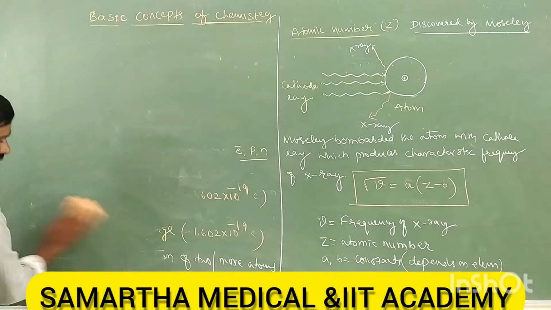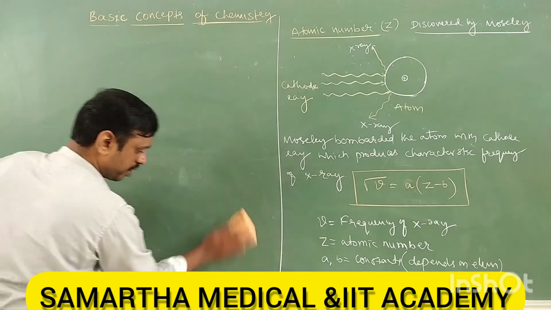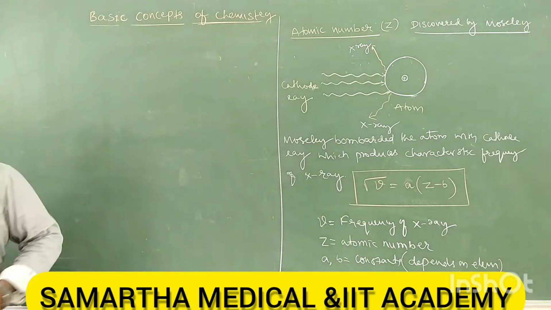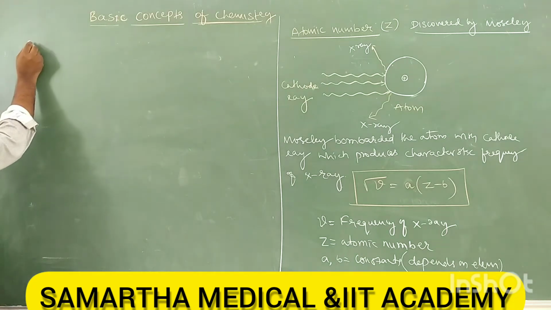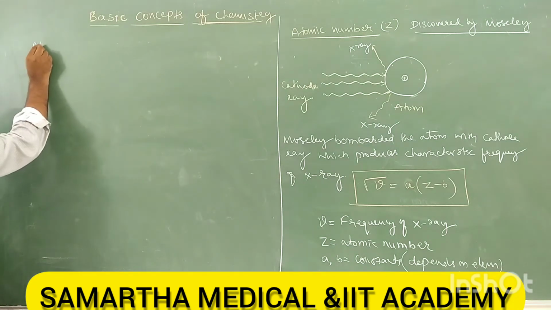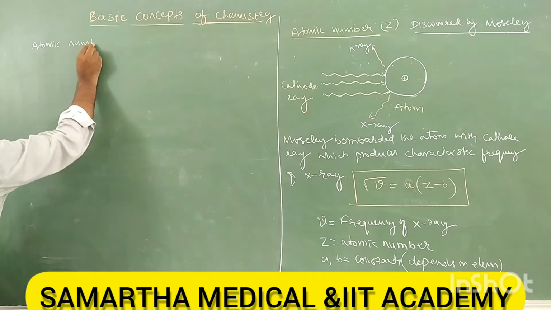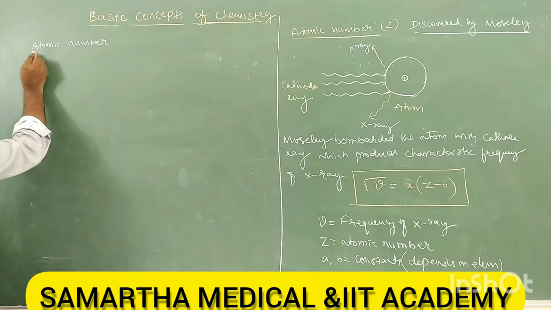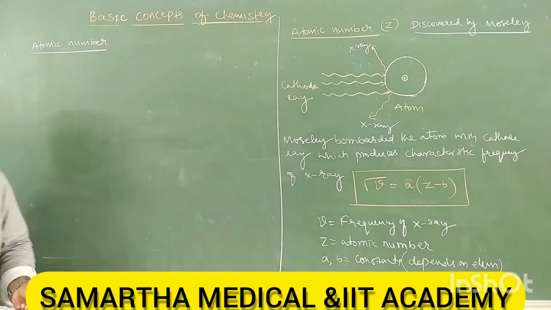Okay. So this is the discovery of atomic number. Then what is the definition of atomic number? How do you define atomic number Z? It is the number of protons present in the nucleus, right? Protons must be present in the nucleus of an atom.